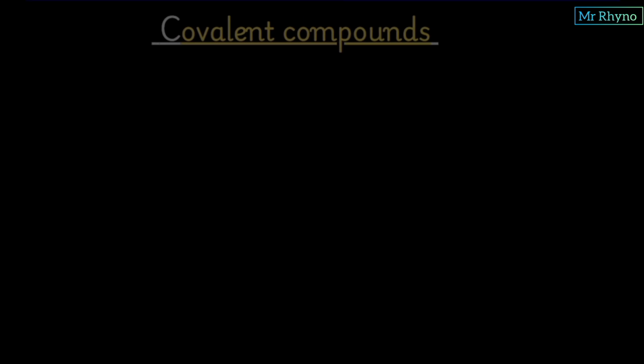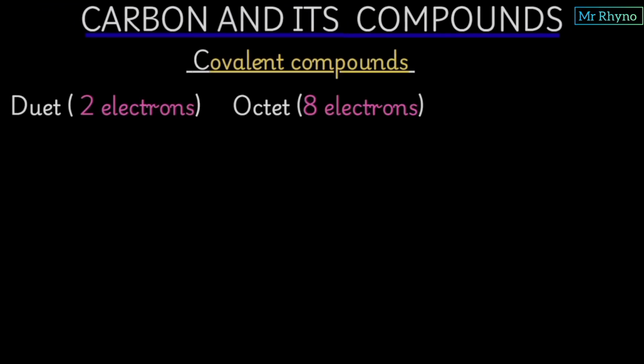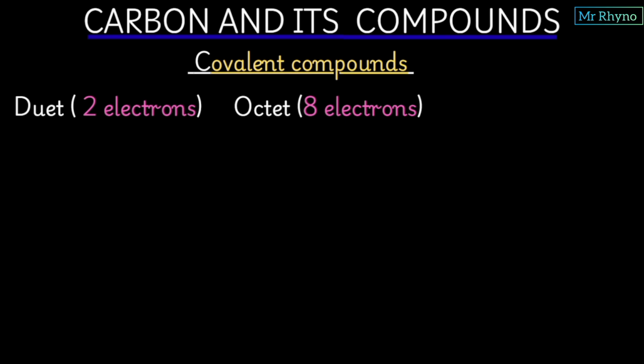For this, you must clearly understand that for an atom to be stable, there are only 2 scenarios. Either it has 2 electrons in the outermost energy level, what we call duet, or it has 8 electrons in the outermost energy level, what we call octet state. Now, duet is normally for hydrogen and helium.